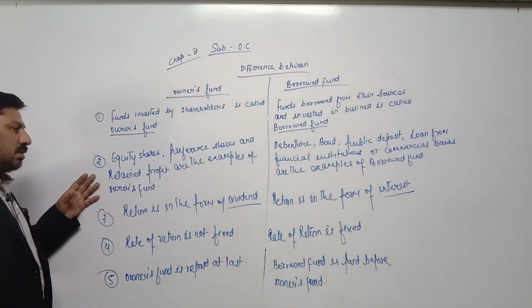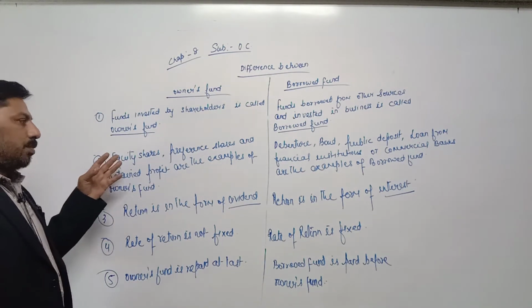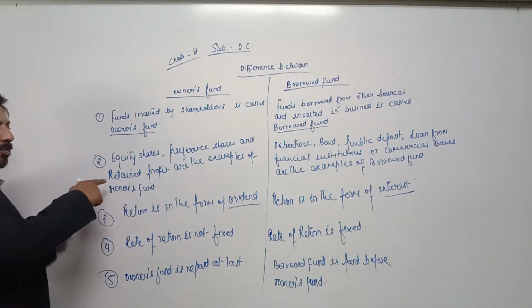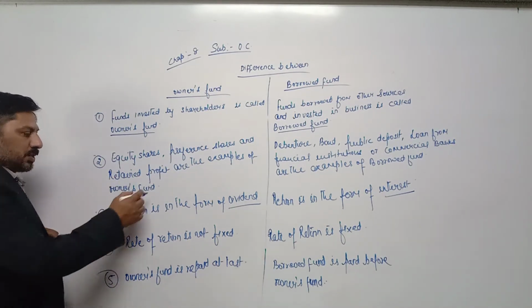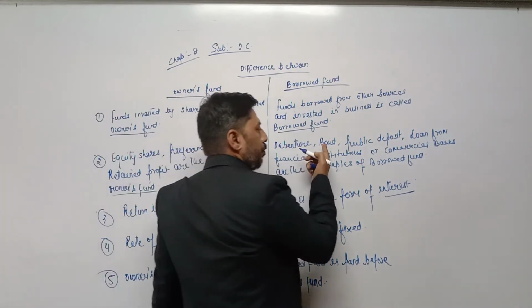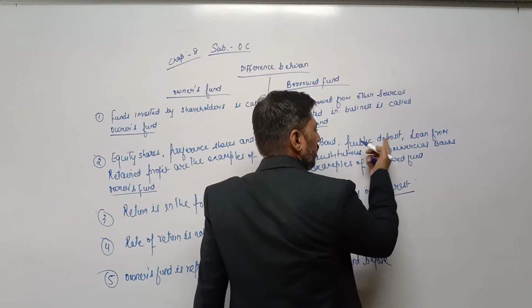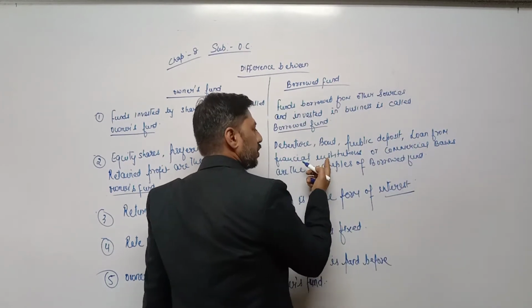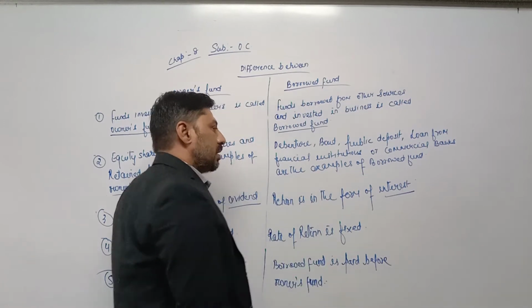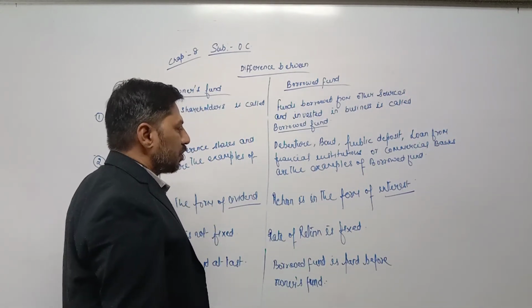Second, we have already done this chapter: equity shares, preference shares, retained profit or plugging back of profit are the examples of owners fund. Whereas debenture, bond, public deposits, loan from financial institution or commercial bank, or trade credit are the examples of borrowed fund.